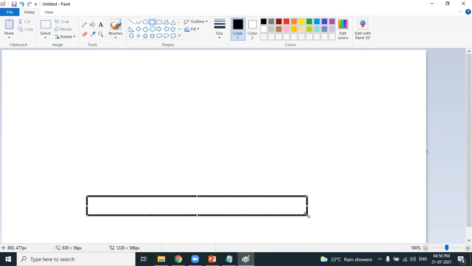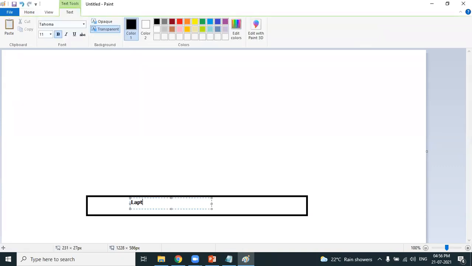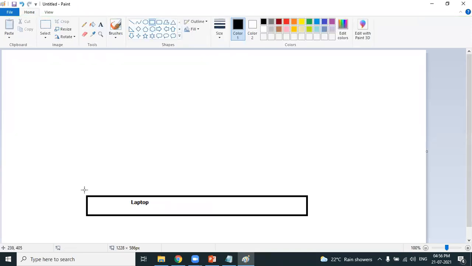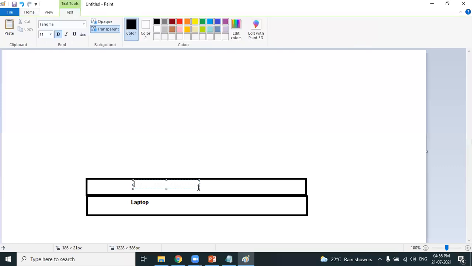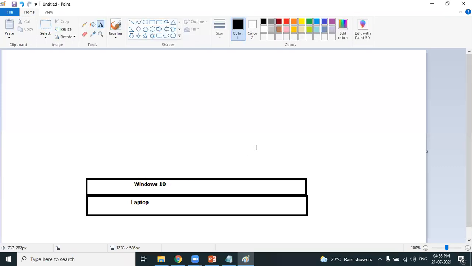This is your laptop, the hardware layer. What operating system is installed on your laptop? Yes, you are right. Windows operating system, Windows 7, Windows 10, whatever it is.